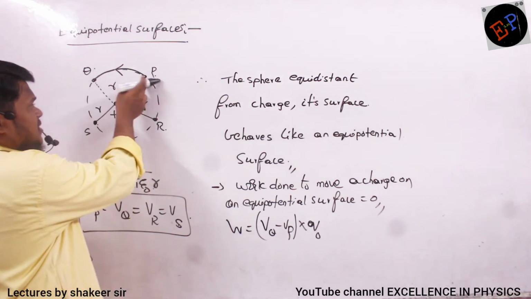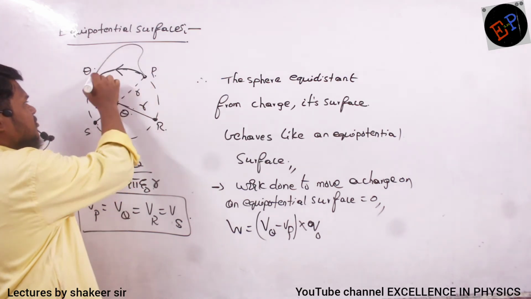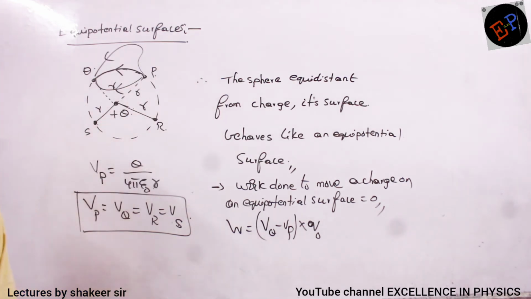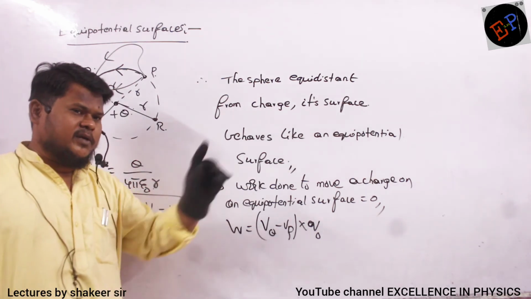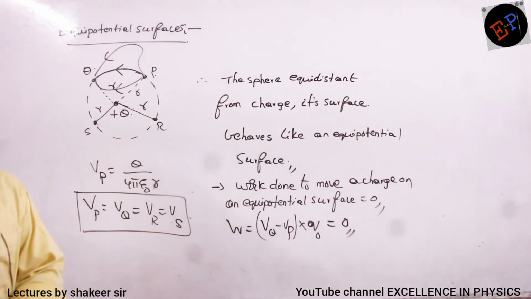So both the points are at the same potential. So if you move like this, whatever path you move, it doesn't matter. If you are moving between two equipotential points, then work done will definitely be 0. So this is one point which we should remember very carefully.